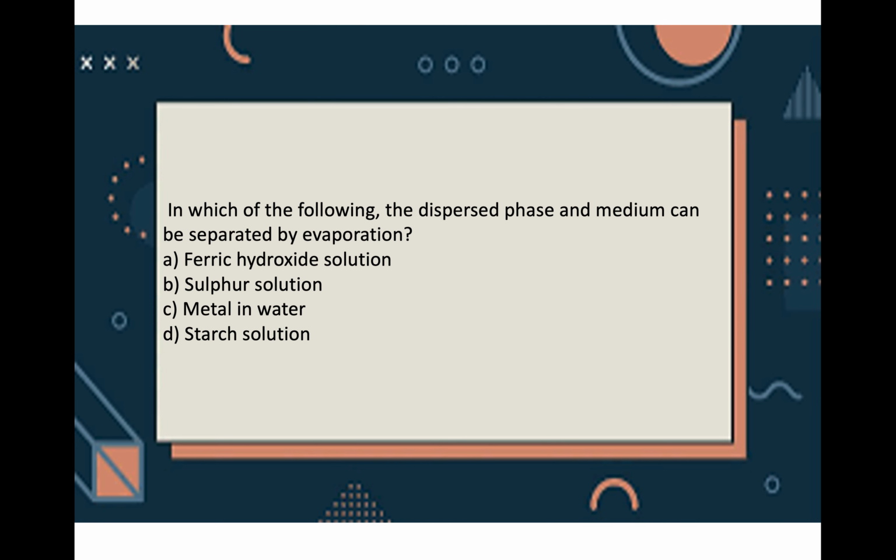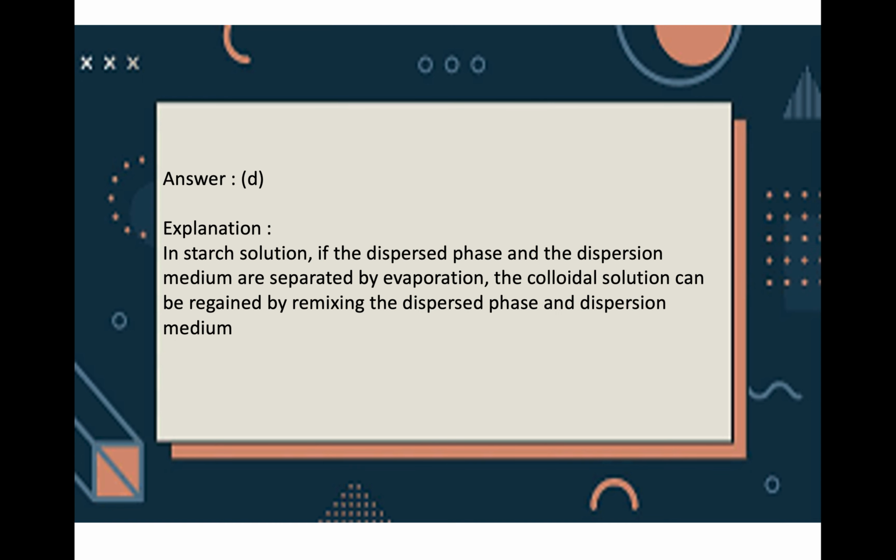Now, in which of the following can the dispersed phase and medium be separated by evaporation? A. ferric hydroxide solution, B. sulfur solution, C. metal in water, and D. starch solution. D, starch solution, is the correct option. In starch solution, as we already saw, the dispersed phase and medium are separated by evaporation, and the colloidal solution can be brought back again by remixing the dispersed phase and dispersion medium.